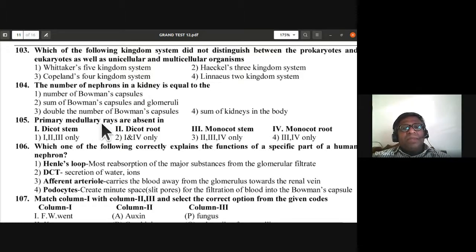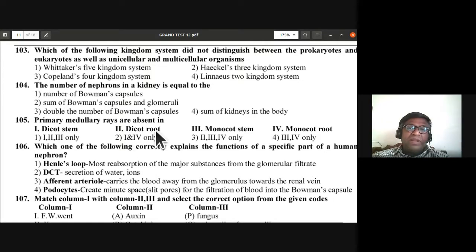Okay, 105. The primary medullary rays are absent in, see, dicot stem, secondary growth during that time you can find them there. Dicot root also undergoes secondary growth. So medullary rays are absent in monocot stem and monocot root, that we are very sure of. So for 105, the second is the answer, they don't have primary medullary rays.